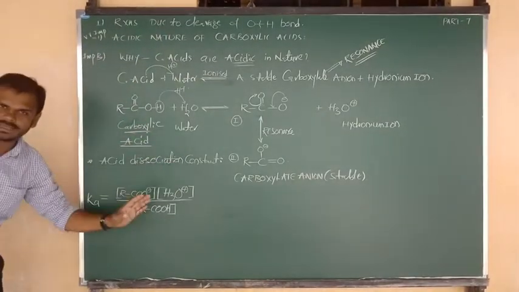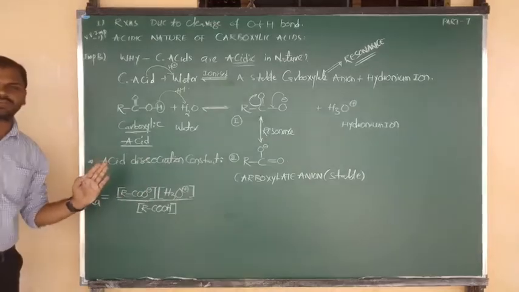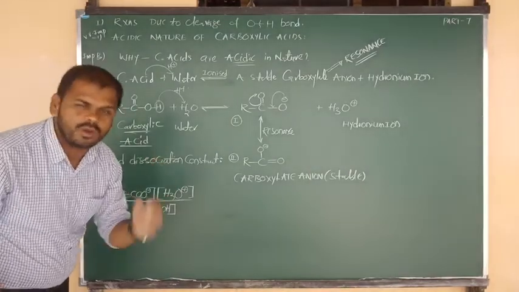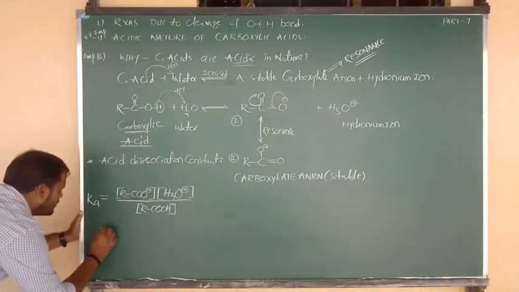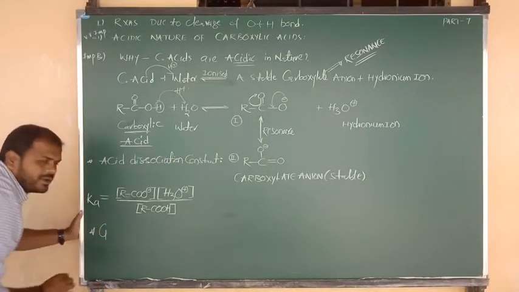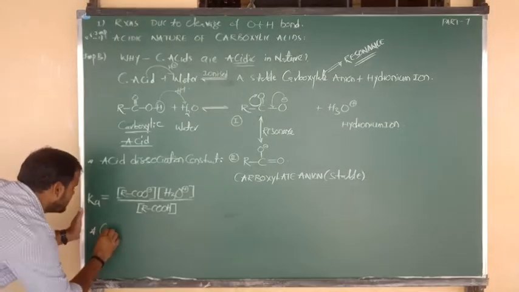Clear? Based on this reaction, I want to tell you one more piece of information. This point is very, very important for you.